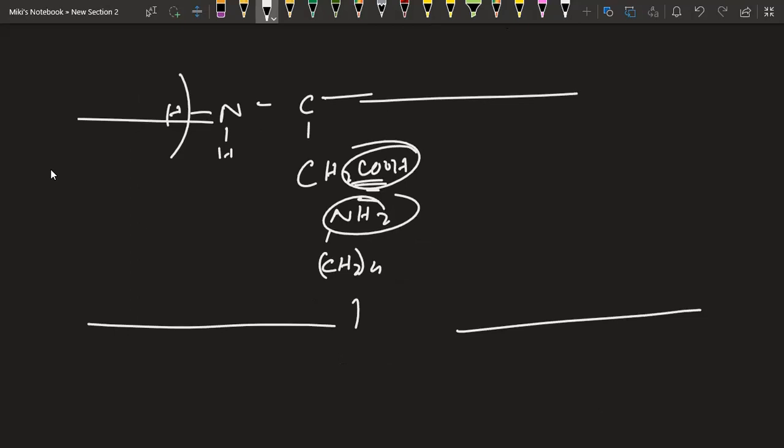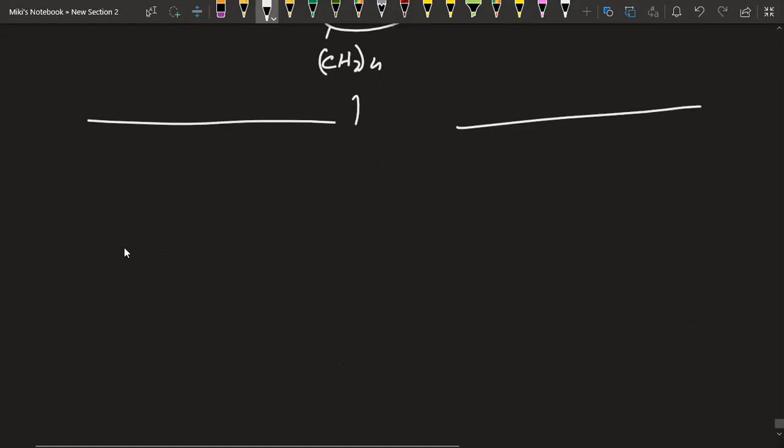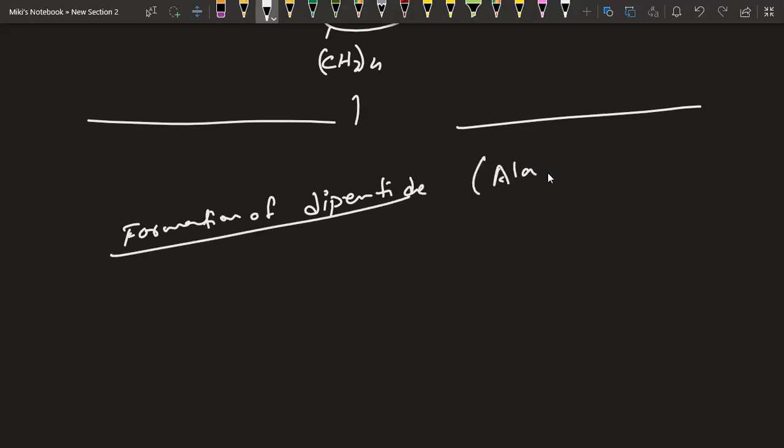Now protein is known as a condensation polymer, isn't it? After condensation polymerization of the amino acids, protein is formed, joining the bond and forming what? The peptide linkage. Now, formation of a dipeptide could be, let's say, we have alanine and glycine.